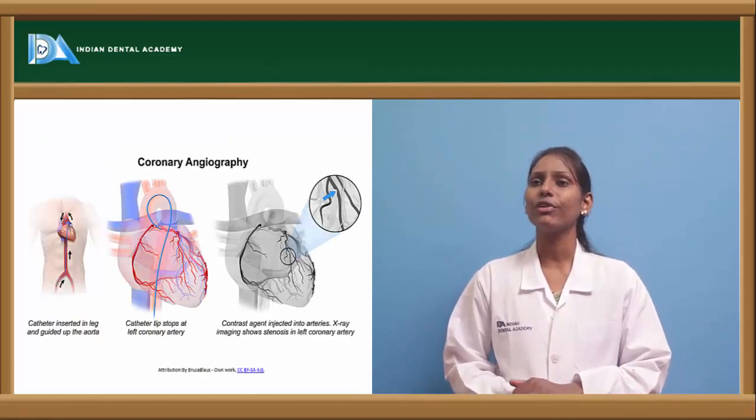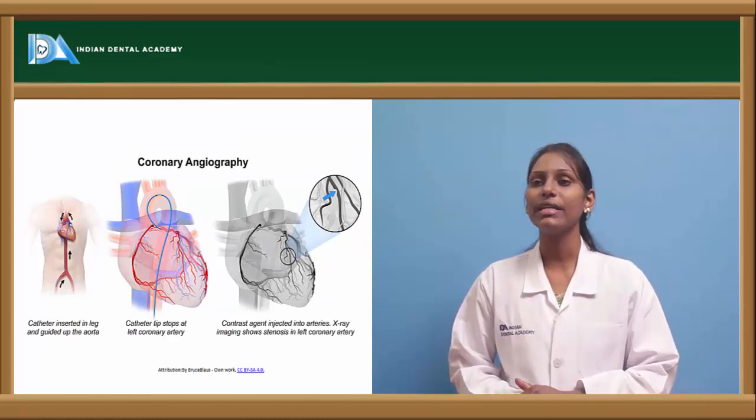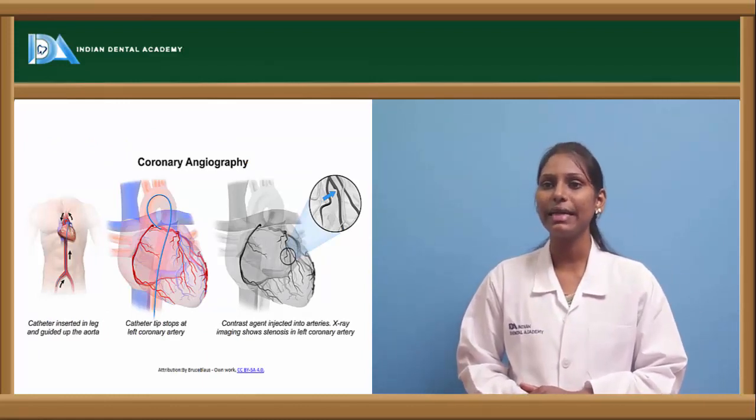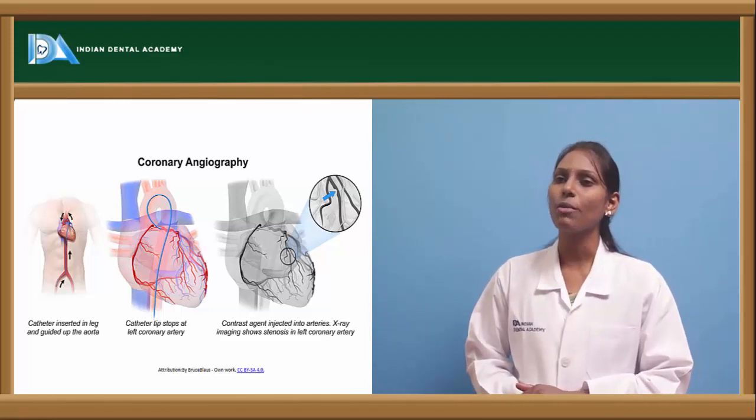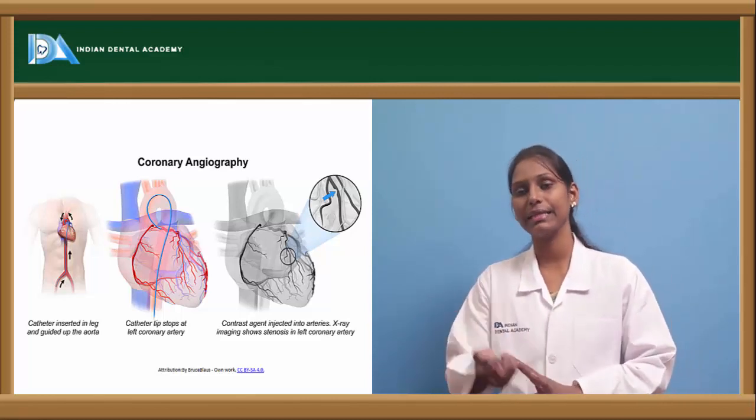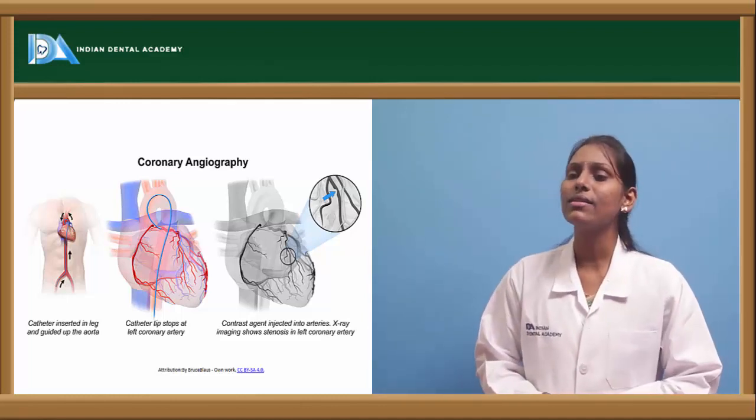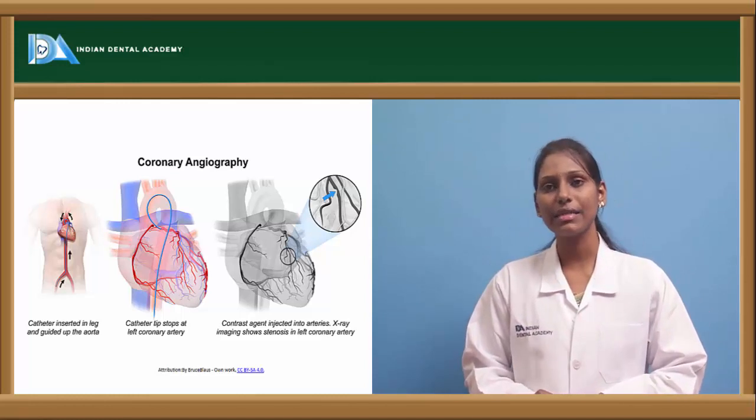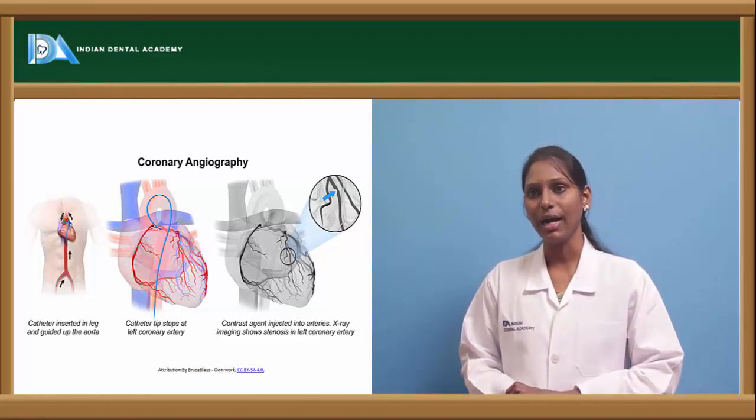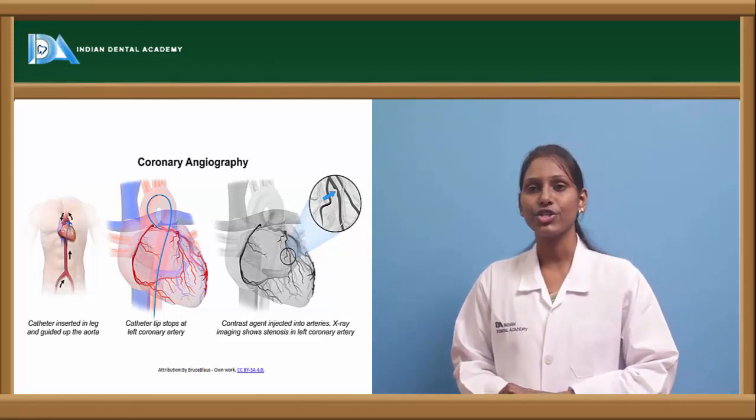Now, this is a picture of coronary angiography, where we insert a catheter through the leg and it is guided up to the aorta. The catheter tip stops at the left coronary artery. We can see it in picture number 2. Then a contrast agent is injected into the arteries, and X-ray imaging shows if there is any stenosis in the left coronary artery. So this is coronary angiography.